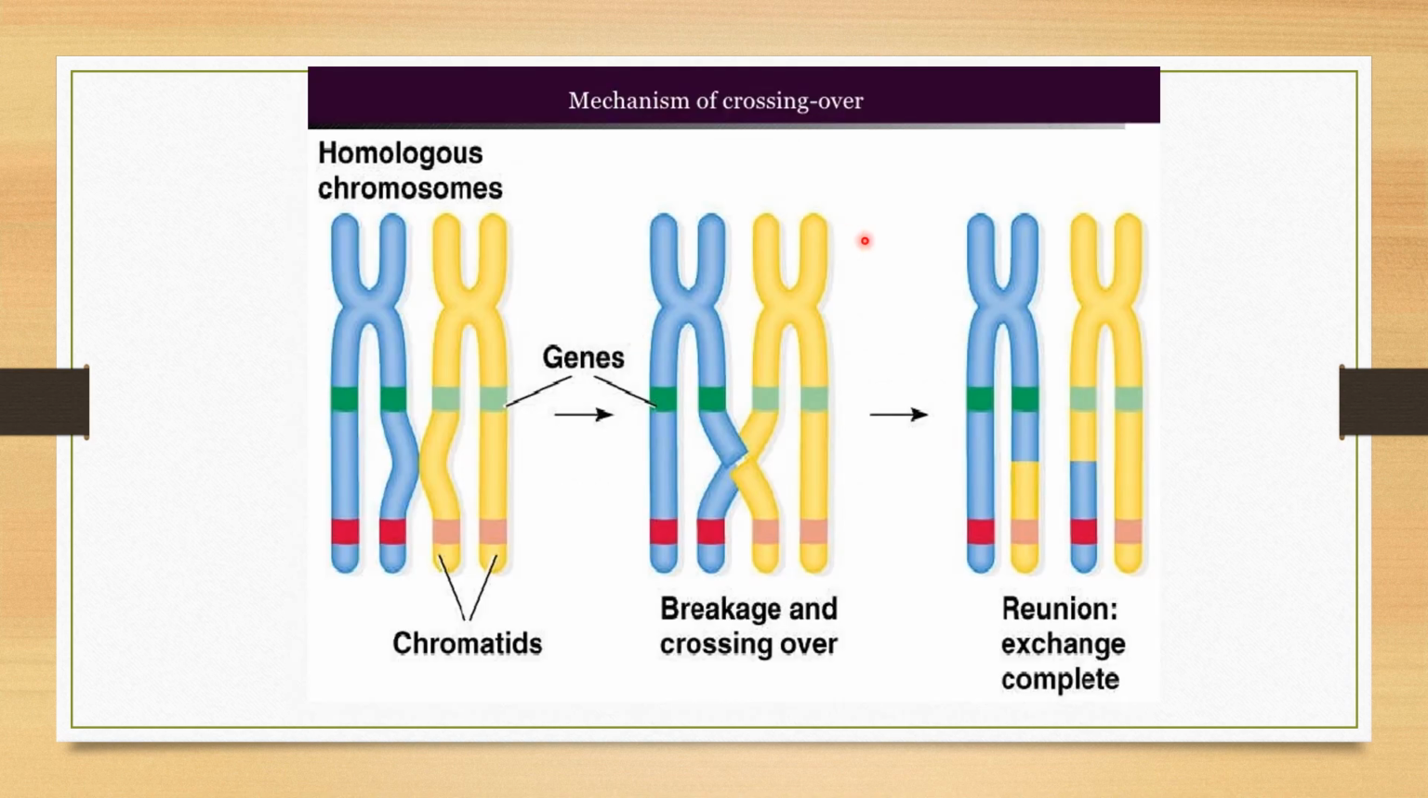What is the mechanism of crossing over? If these are the homologous chromosomes, one is blue, other is yellow. These are the chromatids. Then the genes, you can see the genes present over here. Next, what is happening? Breakage and crossing over is taking place. You can see here, there is a breakage, and at the same time, there is a crossing over taking place. Over here is also a breakage and crossing over. This breakage and crossing over results in exchange of the genetic material. That is, the reunion of the two takes place and the exchange is complete.